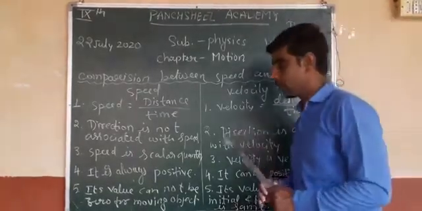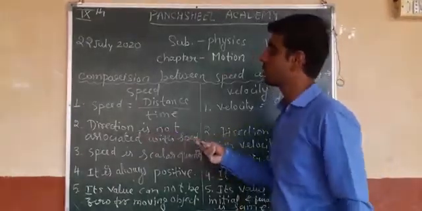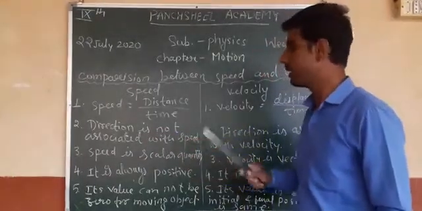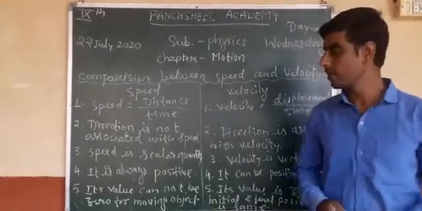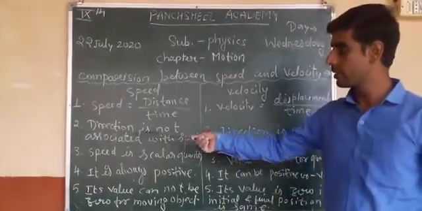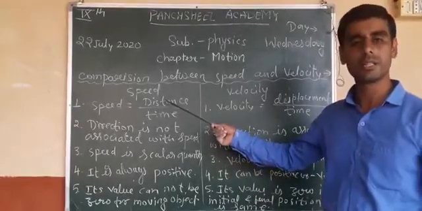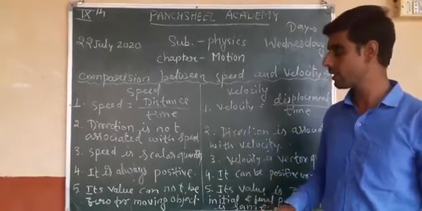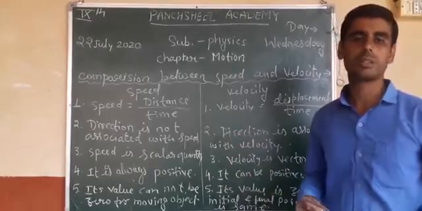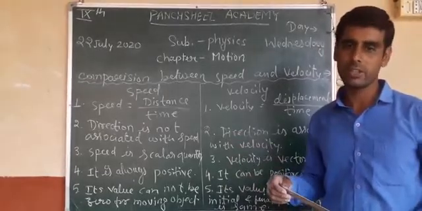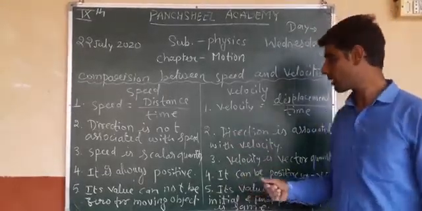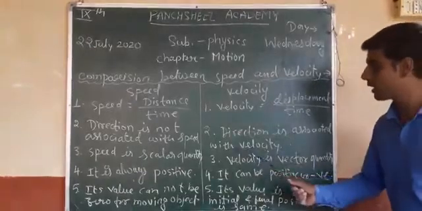The direction is not associated with the speed, because speed is directly related to distance. So distance has no importance of direction, but direction is associated with velocity.